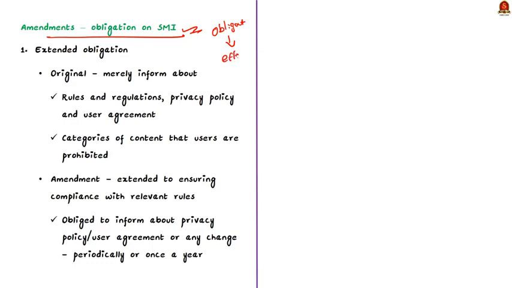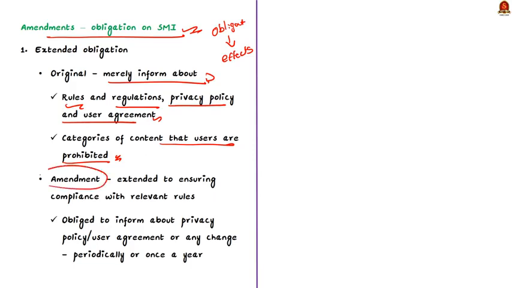Now we shall start. See, the original IT Rules 2021 obligated the social media intermediaries to merely inform its users of the rules and regulations and the privacy policy and the user agreement. It also required the social media intermediaries to inform the category of content that the users are prohibited from hosting, displaying, sharing, etc. on its platform.